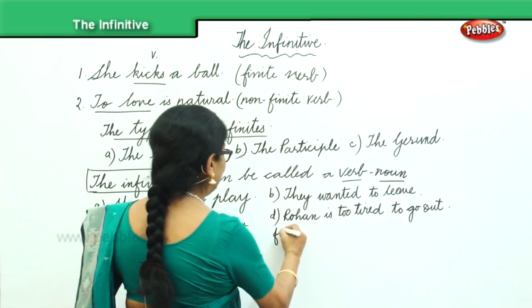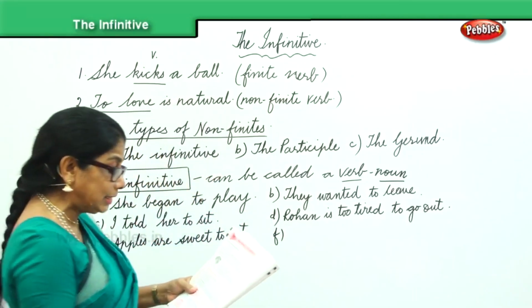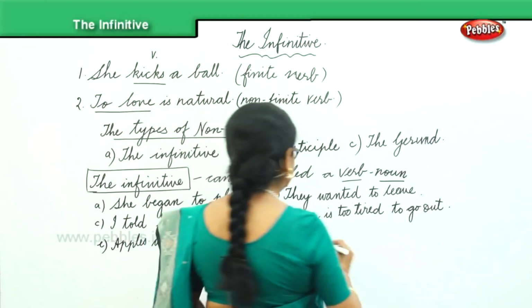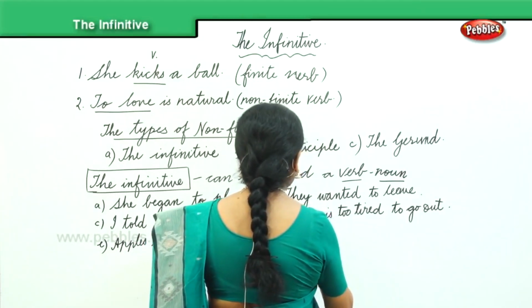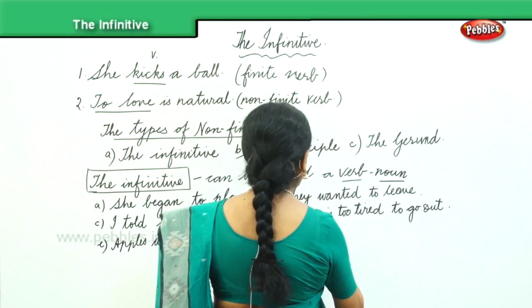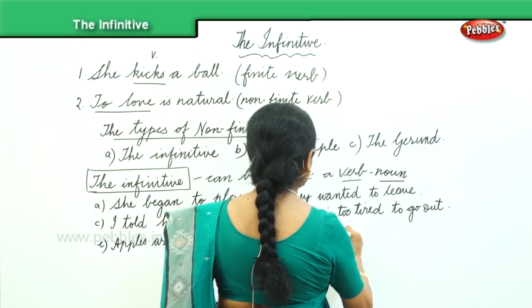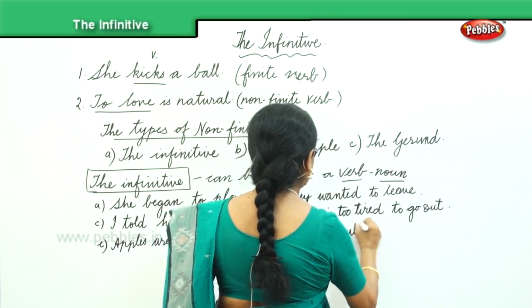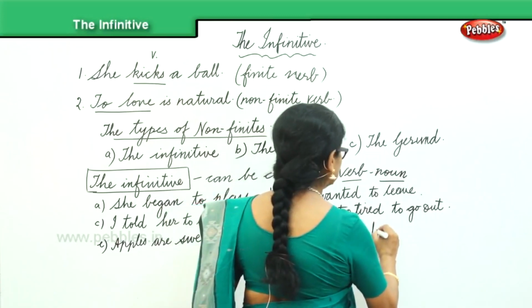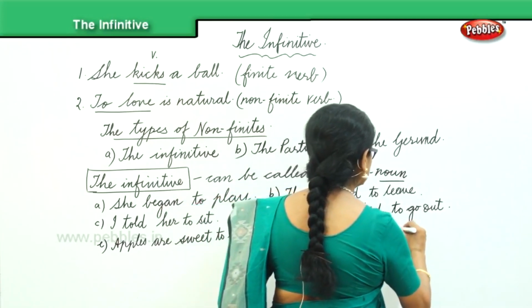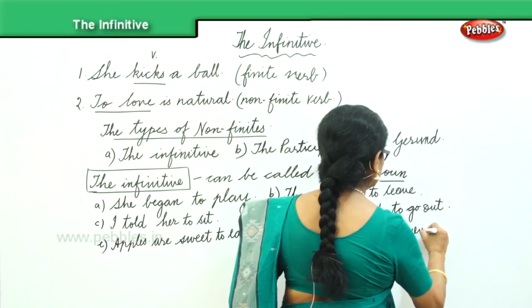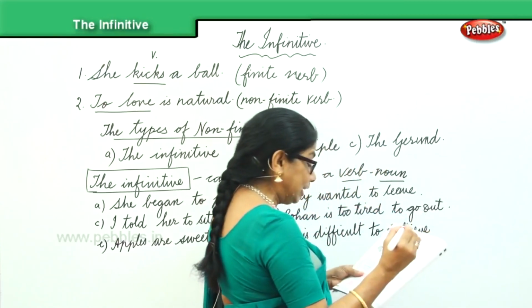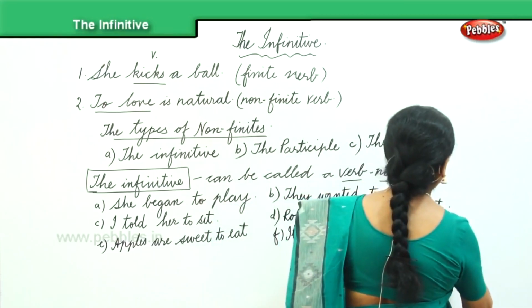And finally, we have one more example. It is difficult to achieve success.